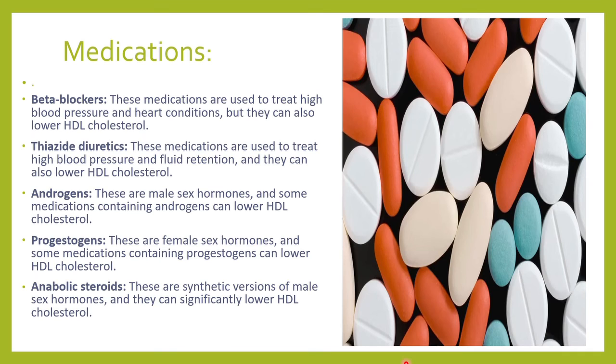Certain medicines can also reduce your HDL level, especially the beta blockers which are used to treat your blood pressure. Sometimes they can reduce your good cholesterol. Thiazide diuretics, which are given to remove the excess fluid in your body, can lower your HDL. Androgens, that is the male sex hormones that we give sometimes, can lower your HDL. Progesterones, these are the female sex hormones which are there in the hormonal pills, etc. Sometimes they will lower your HDL. Anabolic steroids can also lower your HDL. So all these medicines can also lower your good cholesterol.